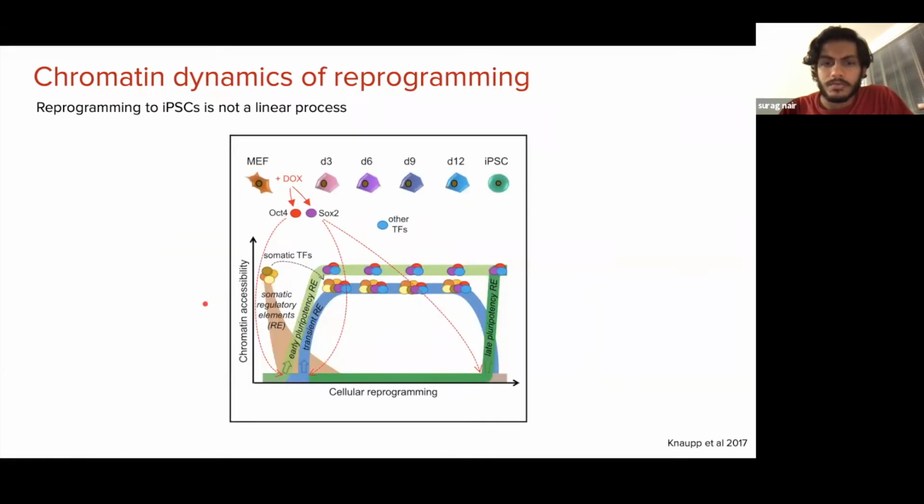One thing I want you to keep in mind is that reprogramming is not a linear process. What I mean by that is that in addition to pluripotency associated regulatory elements that turn on either early or late during reprogramming, and somatic associated regulatory elements that turn off typically early during reprogramming, there's also a set of transient regulatory elements that stay accessible for different durations of time and in different intermediate cell populations, but are not accessible in the beginning fibroblast or the terminal iPSC states.